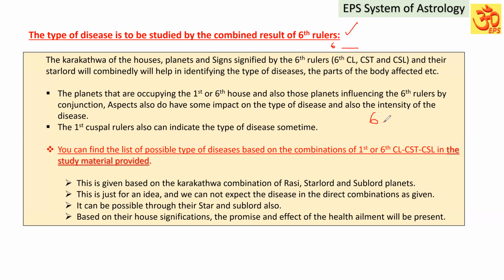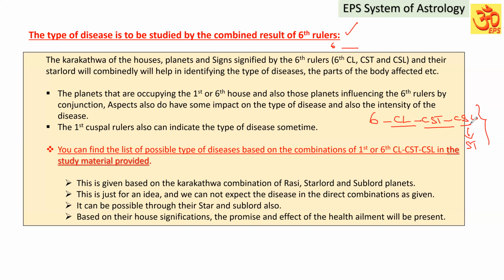6th Cuspal lord, 6th Cuspal star lord, and 6th Cuspal sublord, which are the planets, and which degree it is falling in the zodiac. The 6th house is ruled by which planet? Their Karagatva, and their signification through their self-signification and their star lord significations, these two will combinedly indicate the type of diseases.